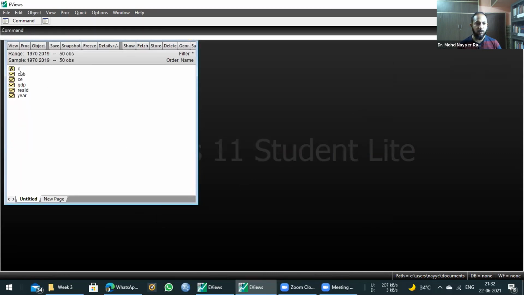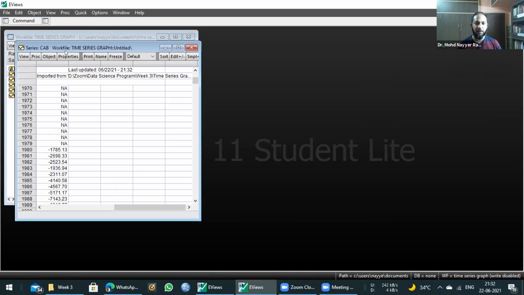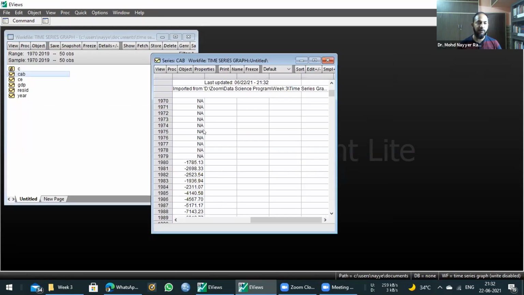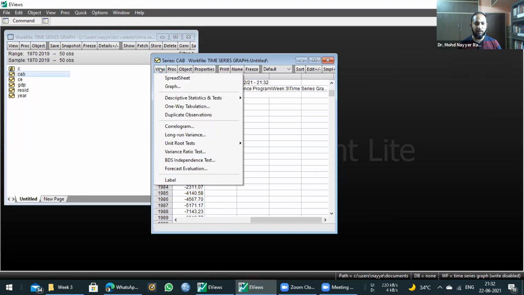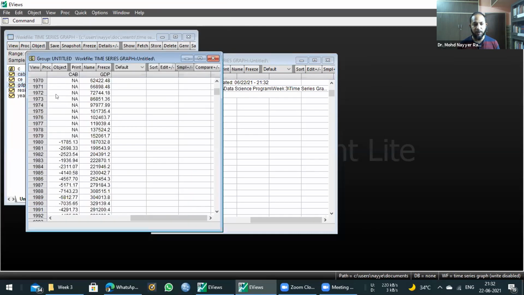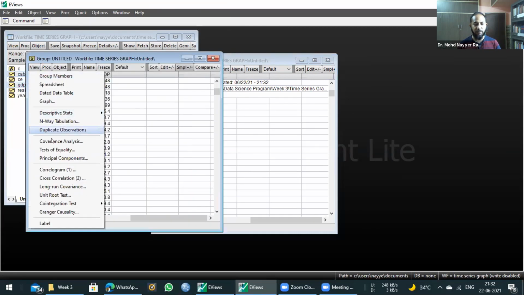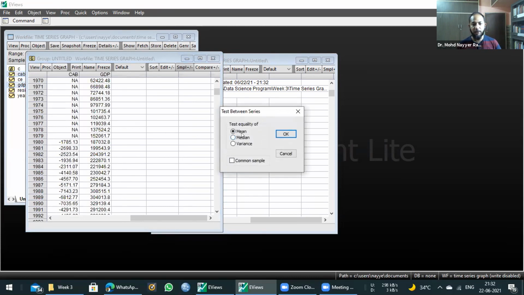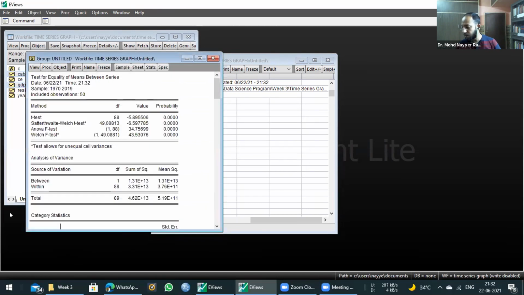So first of all, if we see the single series, again the problem will be that we will not find the test of equality, because the reason is that we need at least two series. So we open two series, current account balance and GDP. If we open the two series as group and we go to view, then we'll find the test of equality. So the same approach is there. And then we will have test equality of mean, median, the same thing will be there.